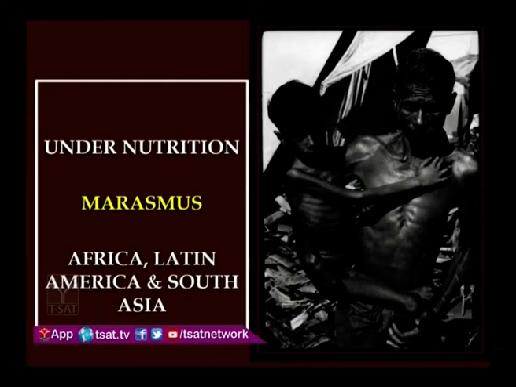And coming to the next disease, this is also a disease because of undernutrition, especially where the child is deficient in proteins and calories. Proteins and calories in the sense that the person is not taking a diet having protein food, carbohydrates and fats. All these are missing in his diet. As a result, it leads to a disease called marasmus. You can see such cases mostly in African countries, Latin America and South Asian countries, that is, mostly the developing countries.